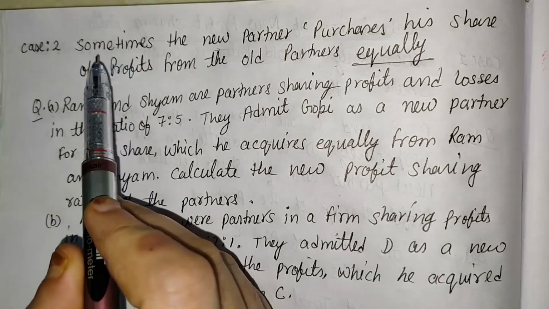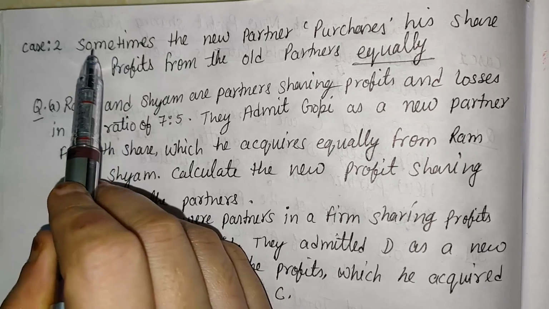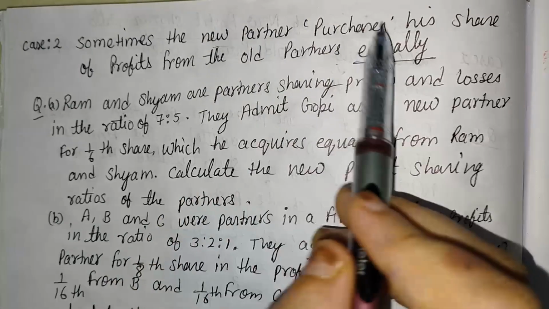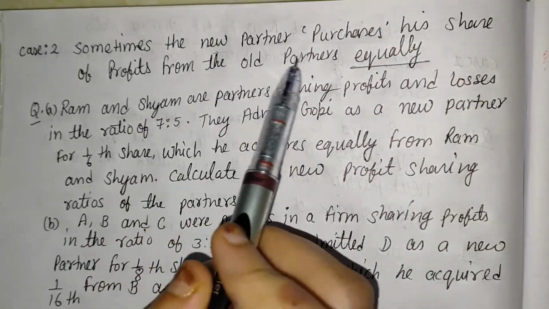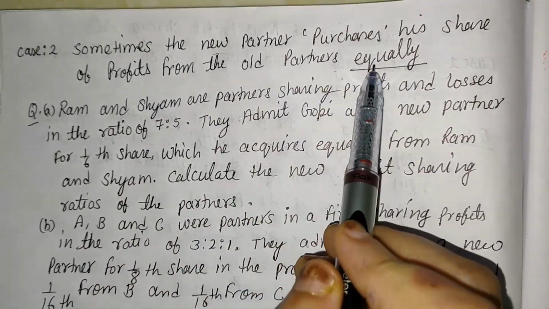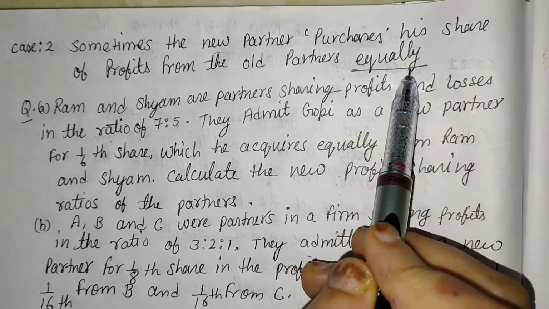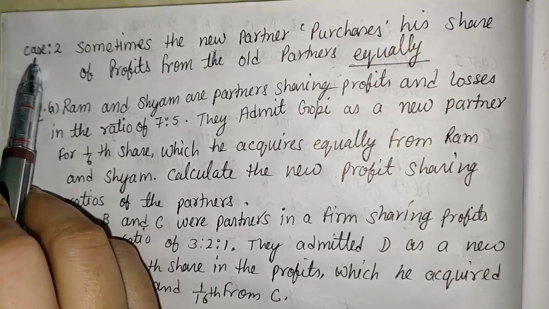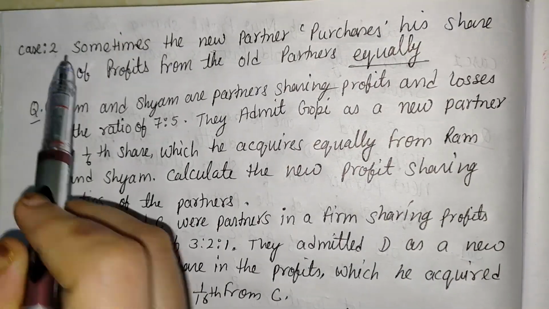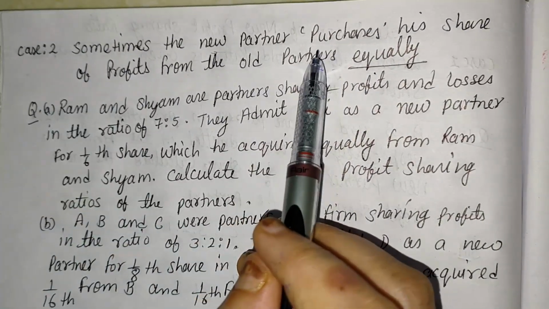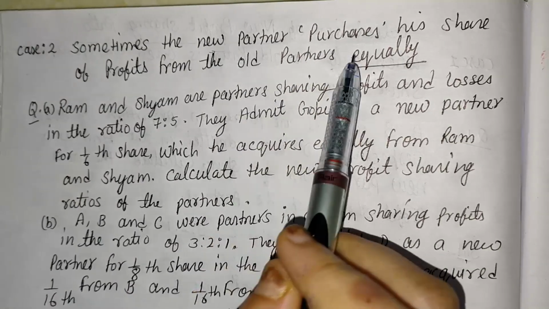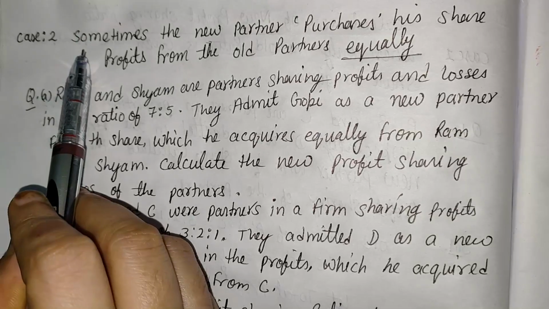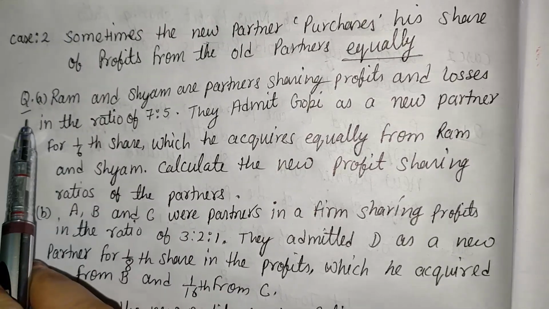Now, let's come to case number 2. Sometimes the new partner purchases his share of profit from the old partners equally. Here the important word is equally. If the word equally is given in any question, that is considered case number 2. It means when the new partner takes his share from the old partners equally, that is case number 2. For understanding case number 2, let's take an example.